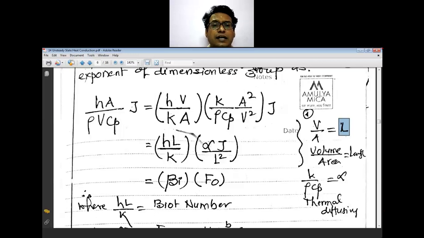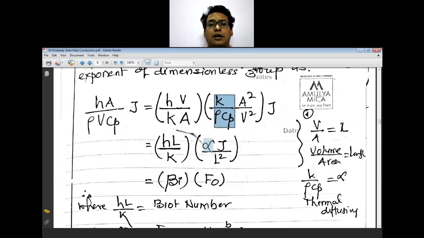So this V upon A becomes equal to L, and hL upon k is termed as the Biot number. And this k upon ρCp is nothing but your thermal diffusivity, that is this alpha, thermal diffusivity, k upon ρCp.